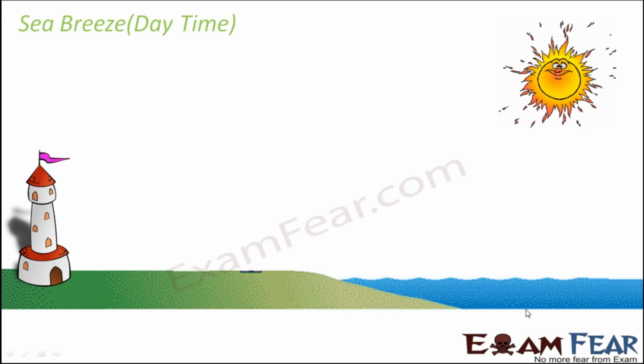During daytime, if you compare the land and the water, you see that with the heat, the land gets heated up more quickly than the sea. You can try out this experiment at home. Take two similar bowls, fill one bowl with water and fill the other bowl with sand. Now put both of them in the sun for maybe 2 to 3 hours. After some time, you would observe that the sand became hotter than the water. That's because land gets heated up more quickly than water. So as a result, what would happen? The land gets heated up quickly.